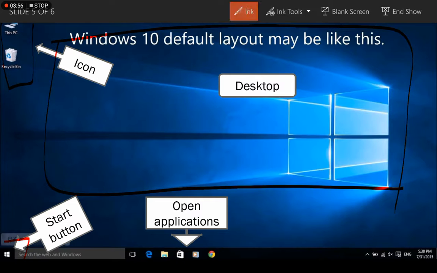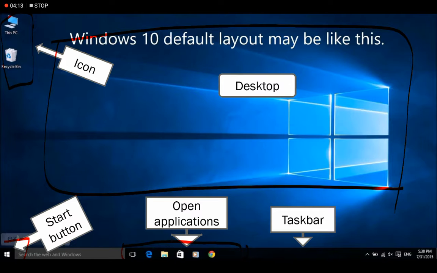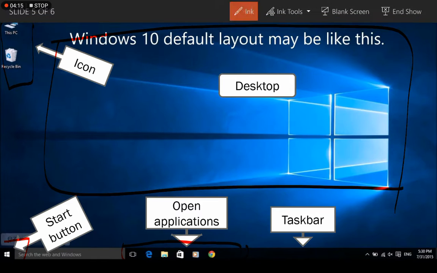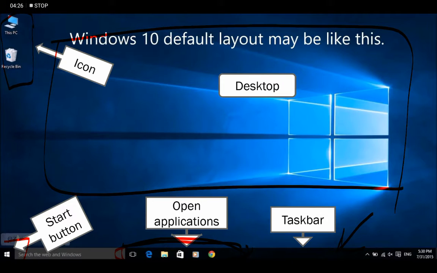When we open any application in Windows 10 or any other Windows, the open apps are shown on this bar, which is called the taskbar. We can see different applications on the taskbar. So I hope the complete interface of Windows is clear.